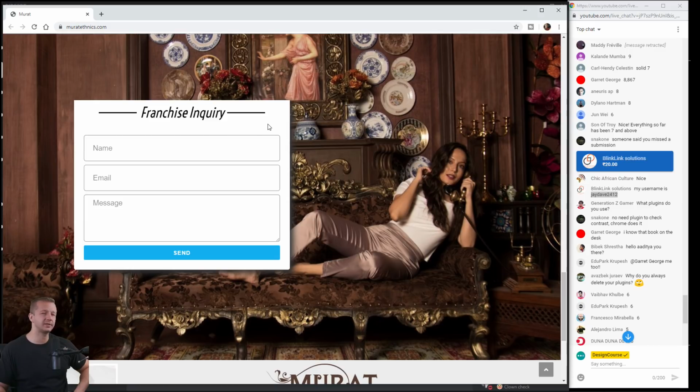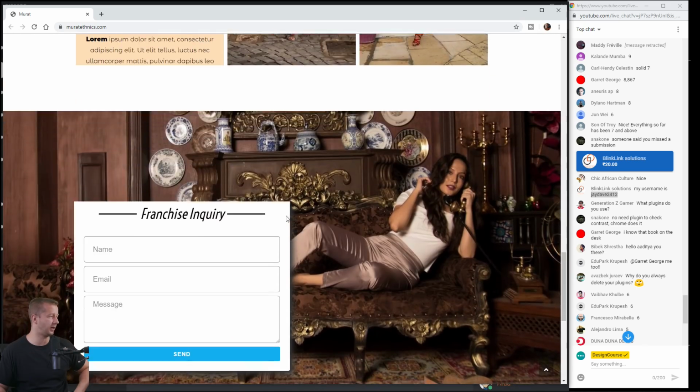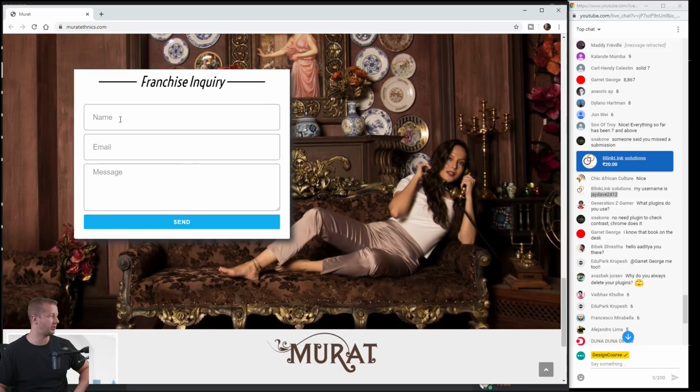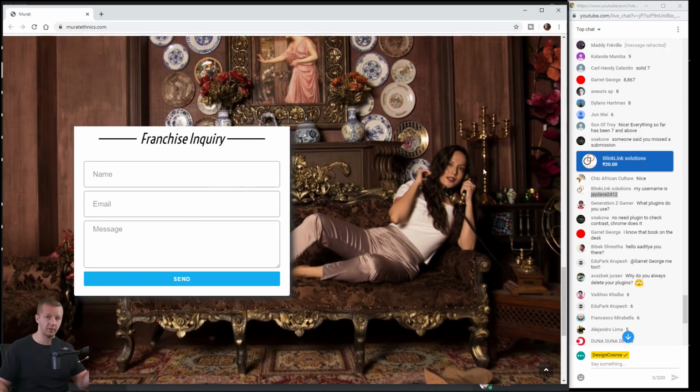And this form just kind of feels a little bit cheap to me. First of all, the borders or the little lines to the right and left, I would get rid of that. Probably left align this element, and then I would probably make these smaller. I mean, these are really large in relation to the rest of the size of everything else that's happening here. So I'd make them smaller, less padding inside this container. And then the send button, it almost feels like an afterthought because it's so small in relation to these things. So there's just scaling issues occurring here. More white space on the inside of this container as well, at least on desktop resolution.